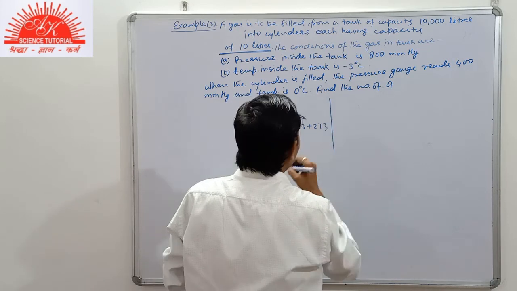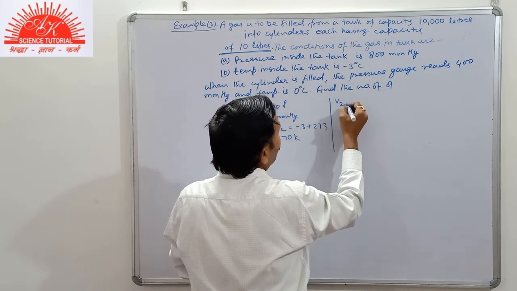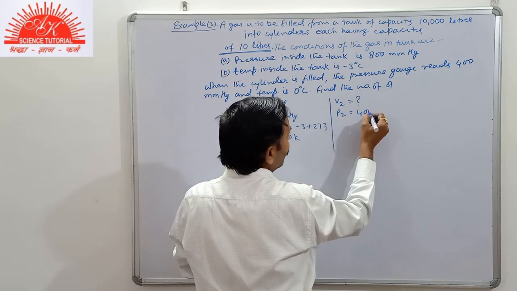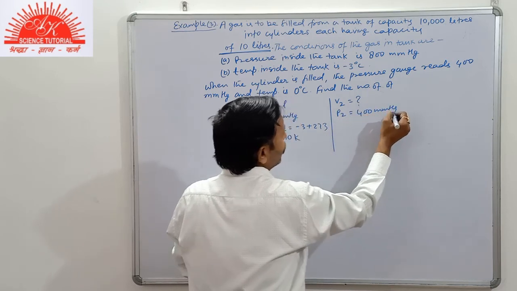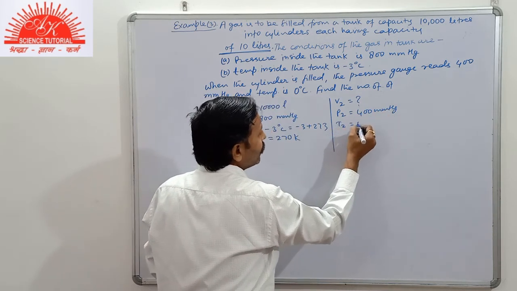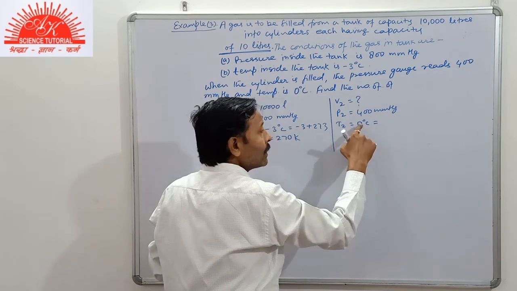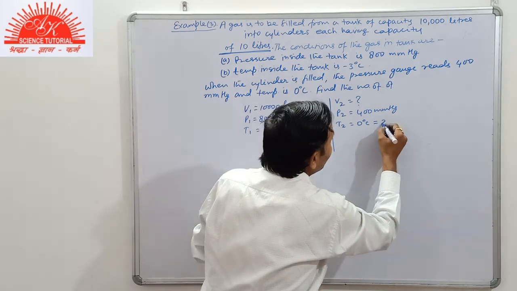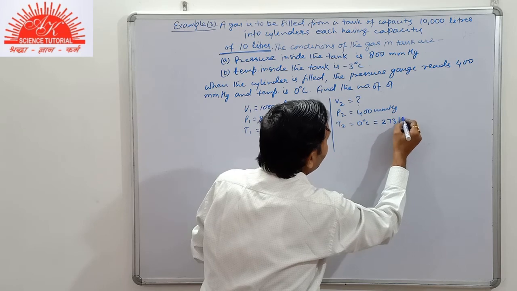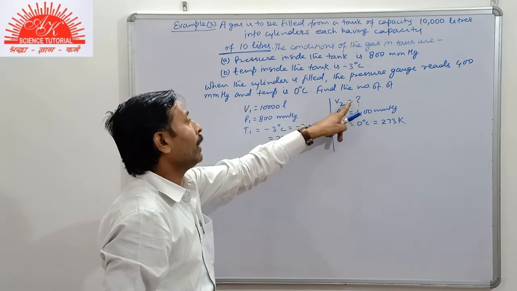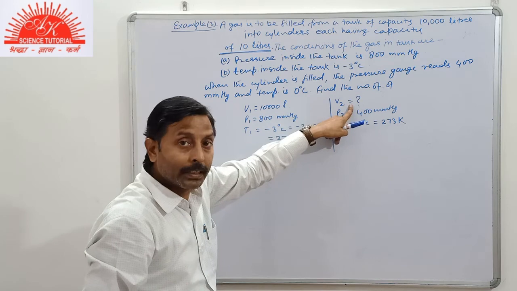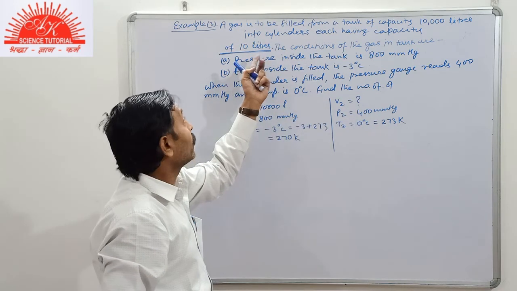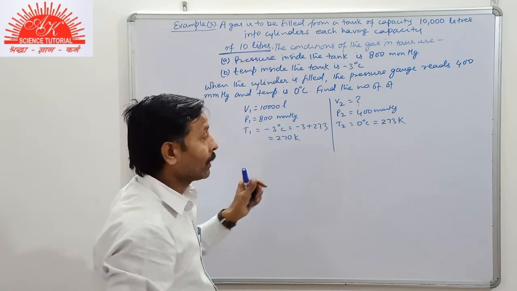At the same time, the volume has to be calculated at pressure 400 mmHg and temperature 0 degree Celsius, that is 0 plus 273, that is 273 Kelvin. So first of all calculate this total volume. Then this gas will have to be filled in these cylinders, so if you divide by this, you will get the number of cylinders.